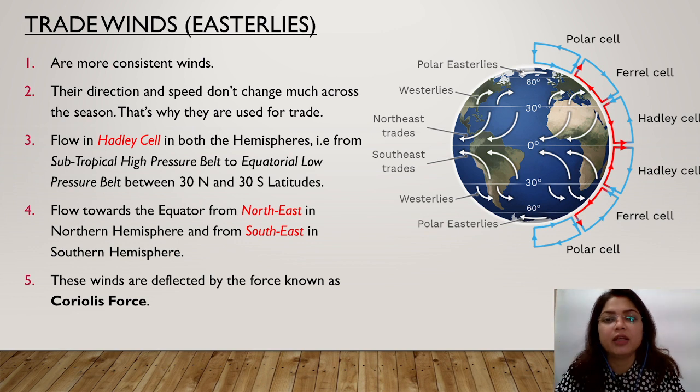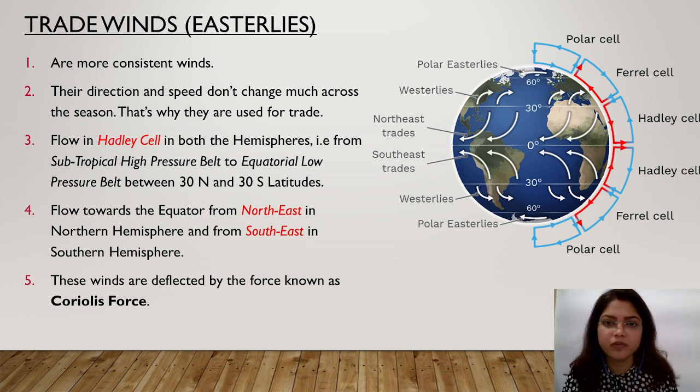Actually, they are very calm winds. They flow at a particular latitude throughout the year in almost the same direction with a constant speed. So in ancient times, it helped the sailors to sail their ships according to that particular direction with that particular speed and to reach their final destination to do business. That's why they are known as trade winds and they are very reliable winds.